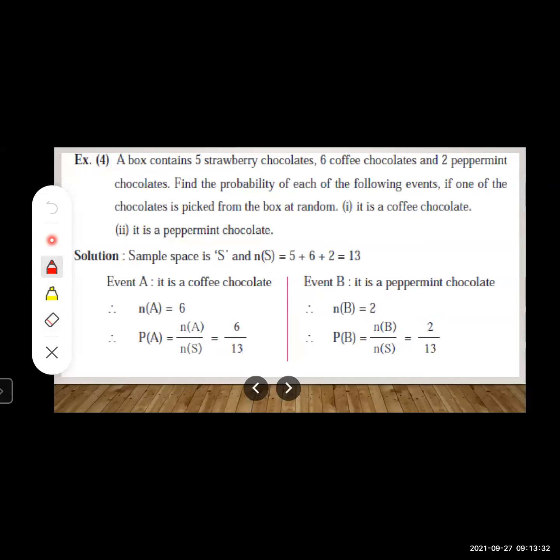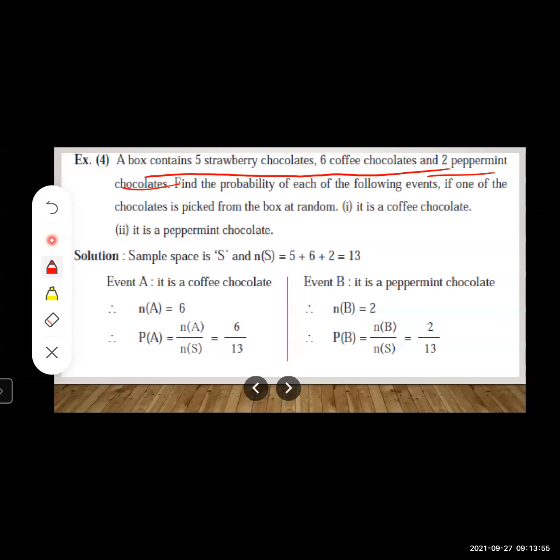A box contains 5 strawberry chocolates, 6 coffee chocolates, and 2 peppermint chocolates. So, how many possible outcomes will be there? Yes, in a box, there may be 5 strawberry chocolates, 6 coffee chocolates, and 2 peppermint chocolates.